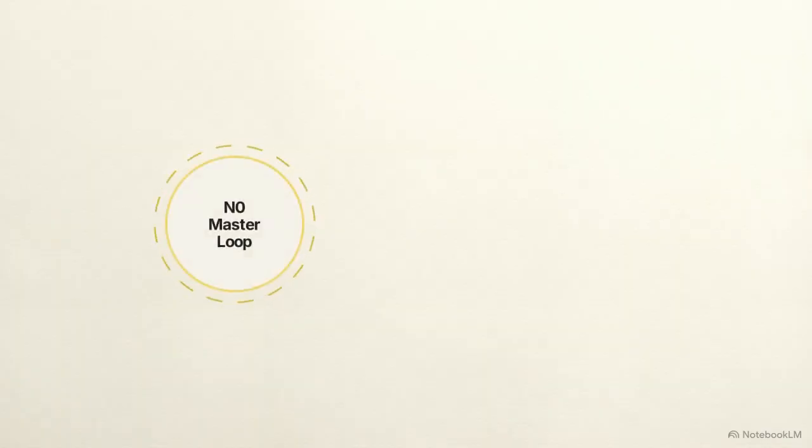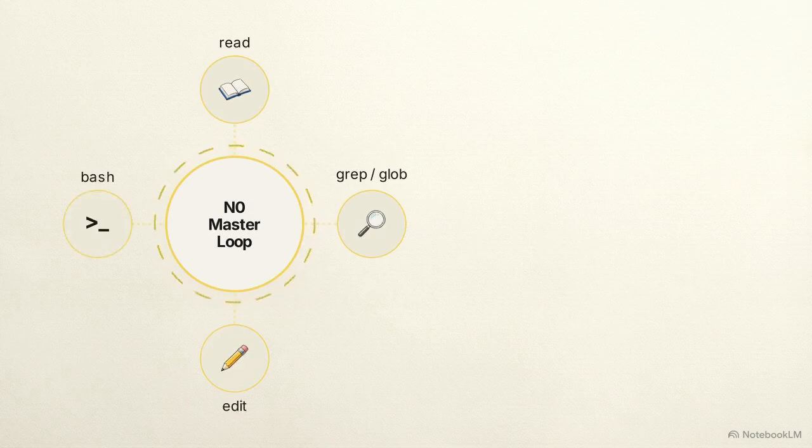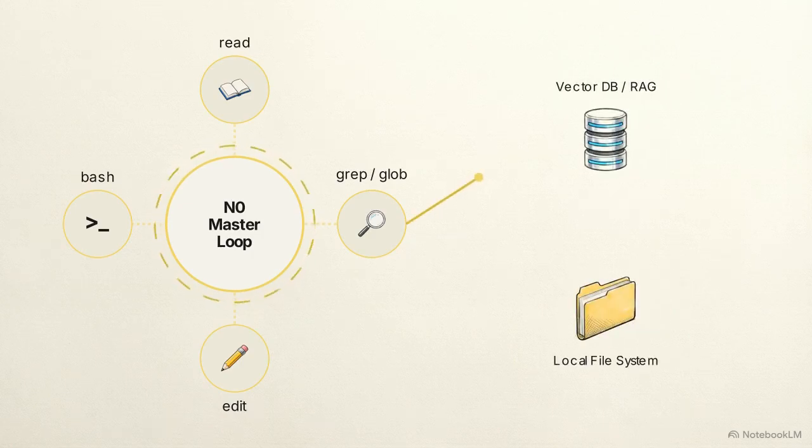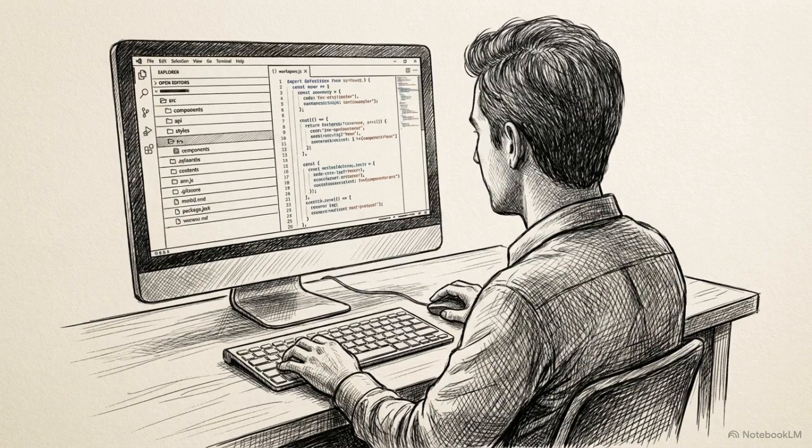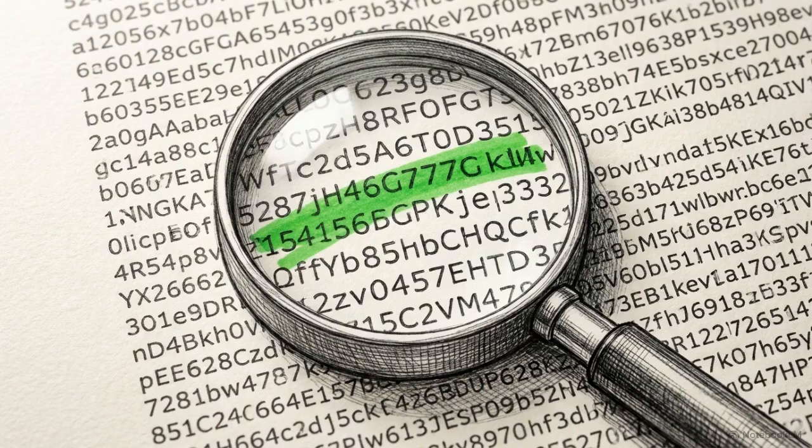The master loop functions through a core suite of tools: read, grep, glob, edit, and bash. These agents frequently bypass complex vector databases in favor of native search tools like grep and glob, which interact directly with the local file system. Native file search mimics how human developers actually work. When you need to find a function, you search the code directly rather than indexing the entire project.